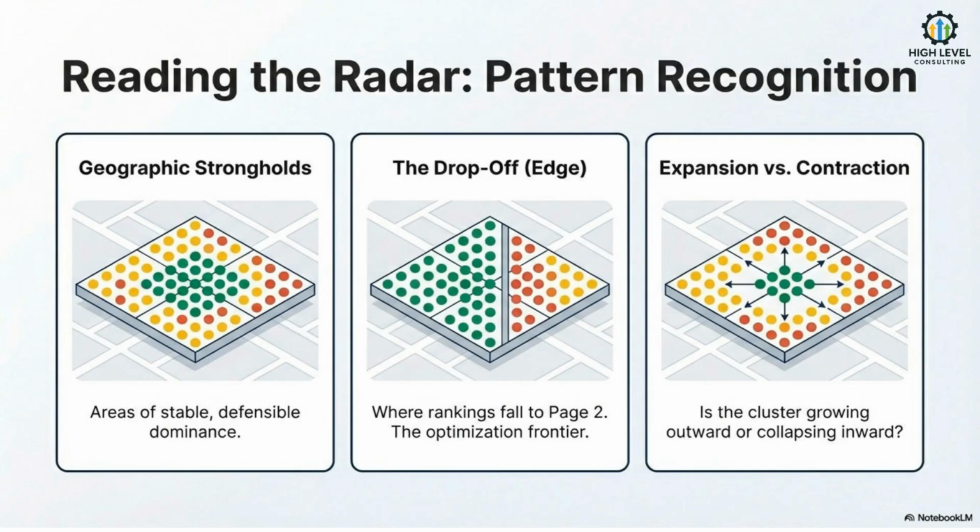Strongholds show where dominance is stable and defensible. Drop-off edges show where rankings fall off, and optimization should focus next. Expansion versus contraction tells you whether visibility is growing outward or collapsing inward. This is how geo-grids become strategic instead of decorative.